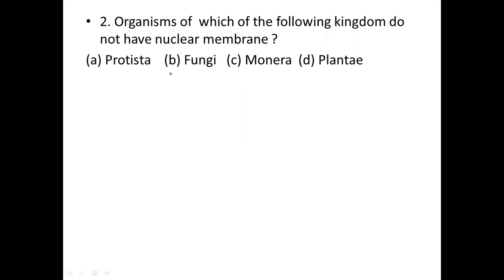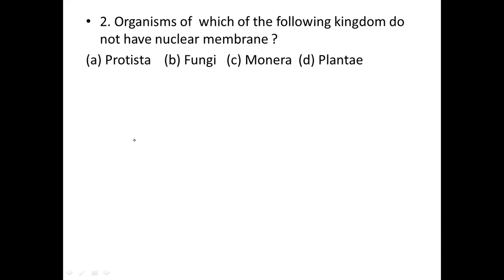What they are indirectly asking is: in which kingdom is the nuclear membrane absent? They mentioned four options: Protista, fungi, Monera, and plant. Among these we need to choose one. Which of the following does not have a nuclear membrane?